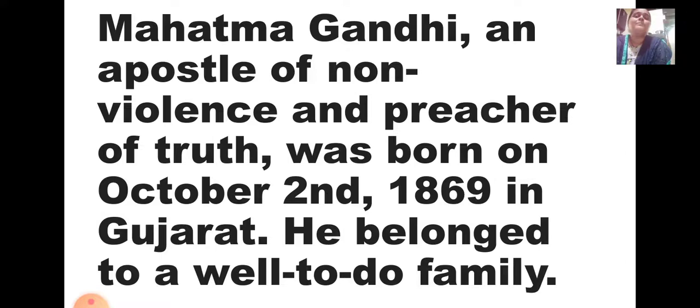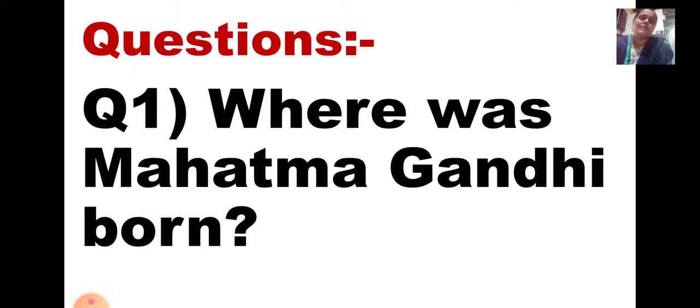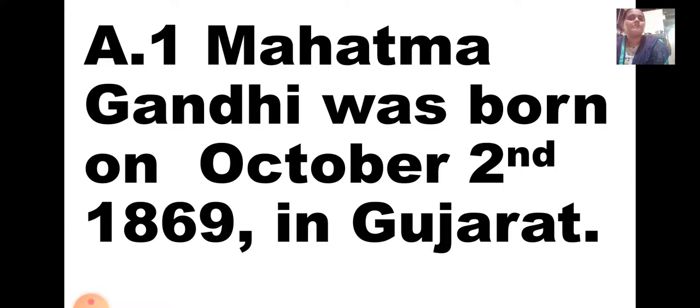So you will write from, Mahatma Gandhi was born on October 2nd, 1869 in Gujarat. So that is your answer. Okay, the first whatever is given, the apostle, that you need not write. Stick to the question what is asked to you and write the answer according to that.